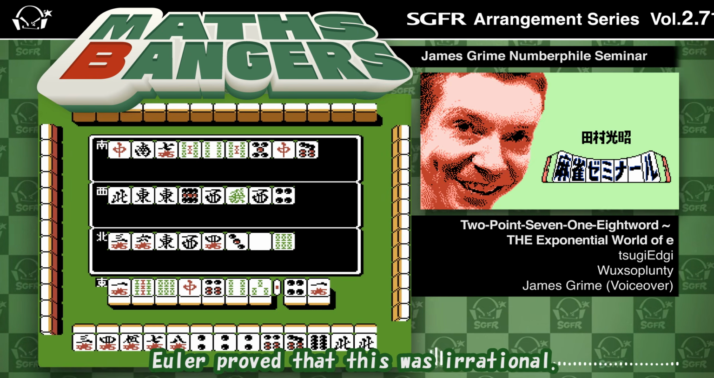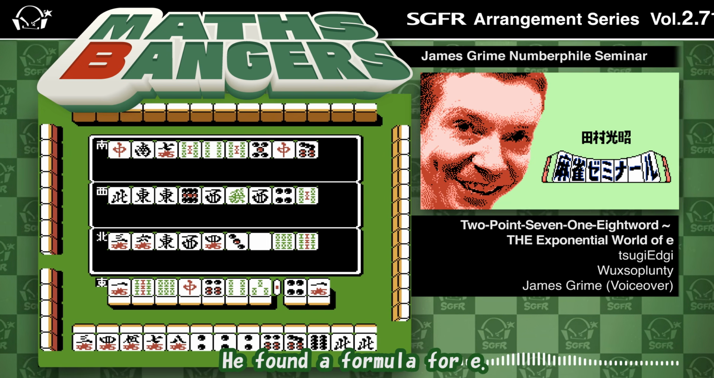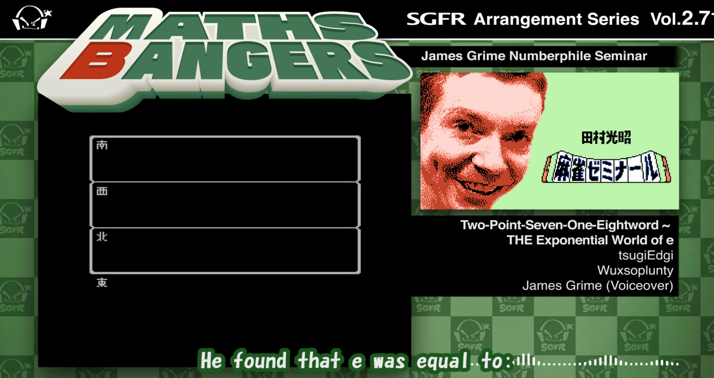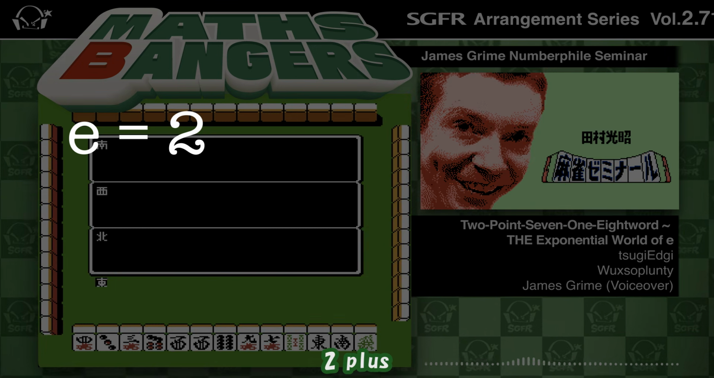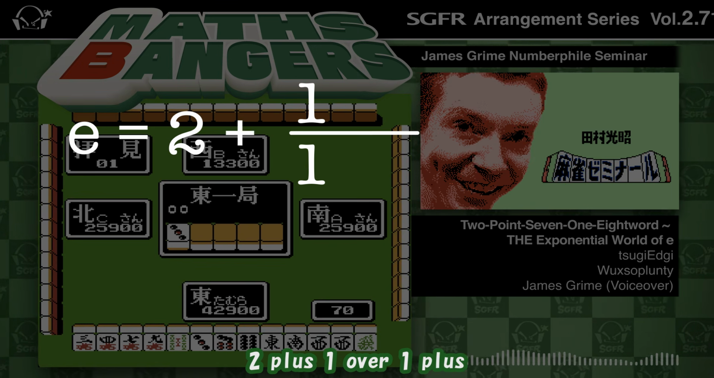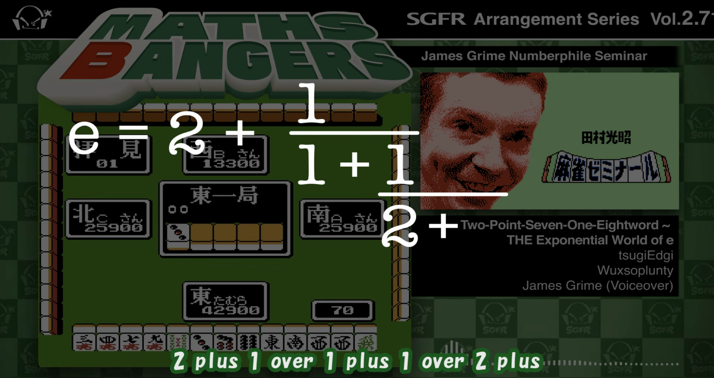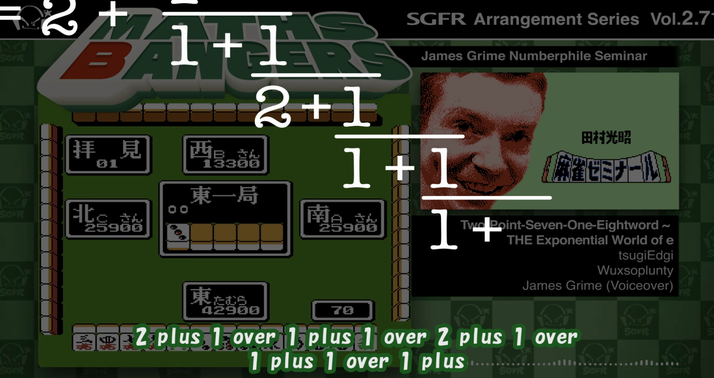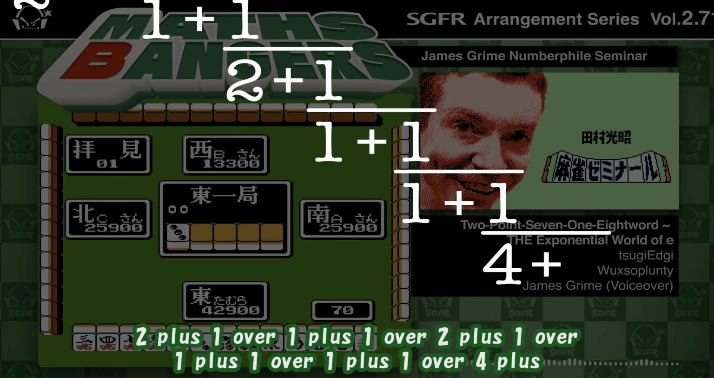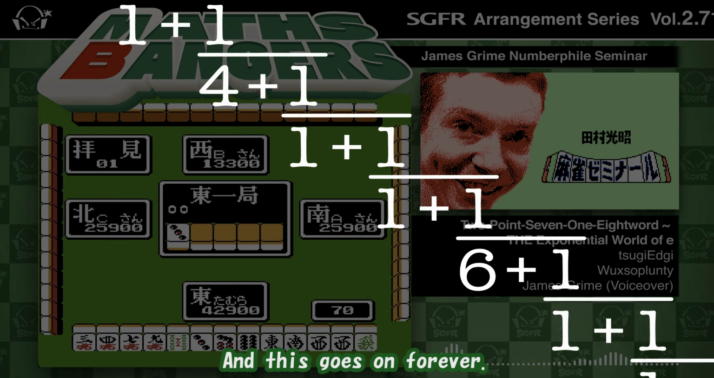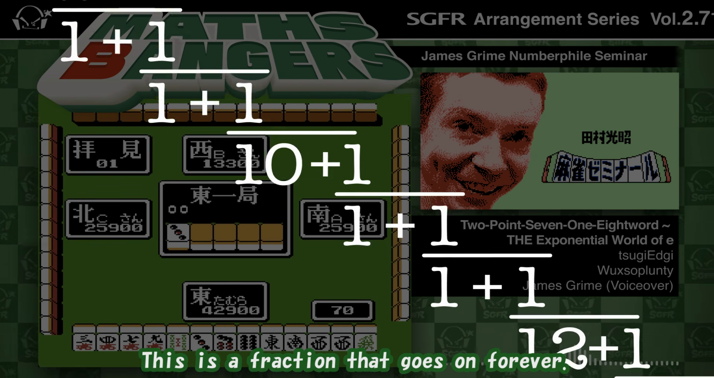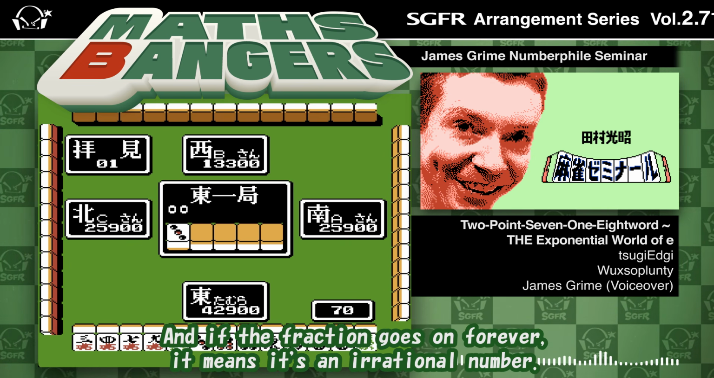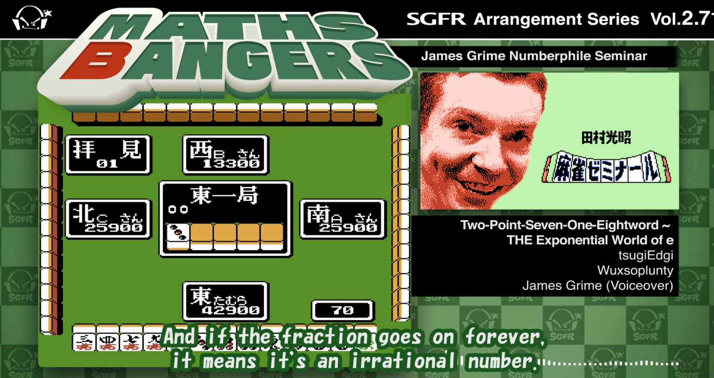Euler proved that this was irrational. He found a different formula for e, and it showed that it was irrational. I'll quickly show you that. He found that e was equal to 2 plus 1 over 1 plus 1 over 2 plus 1 over 1 plus 1 over 1 plus 1 over 4 plus 1 over, and this goes on forever. This is a fraction that goes on forever, but you can see it goes on forever because there's a pattern, and that pattern does hold. And if the fraction goes on forever, it means it's irrational.